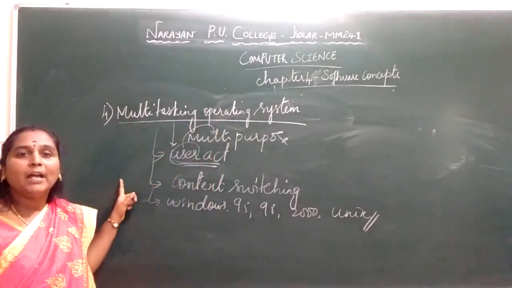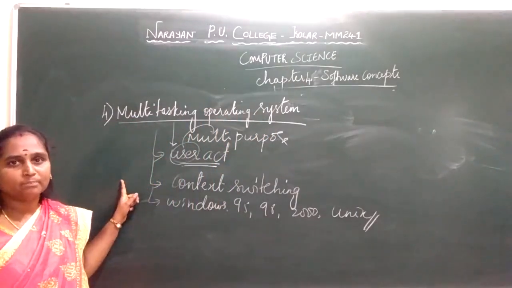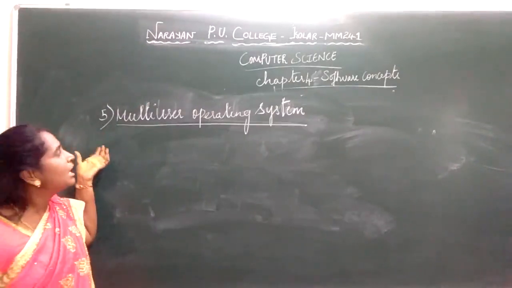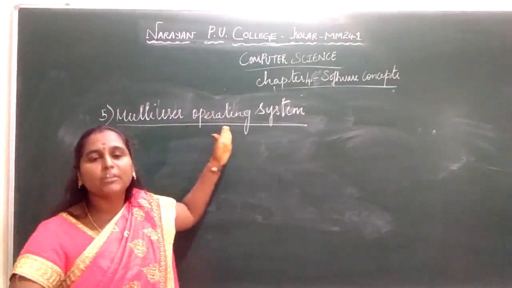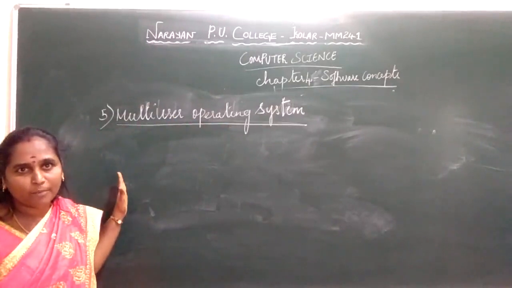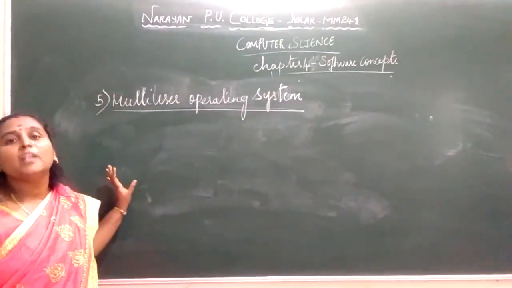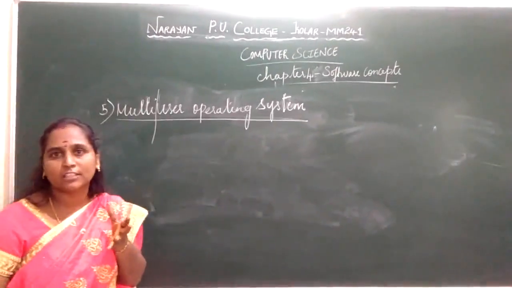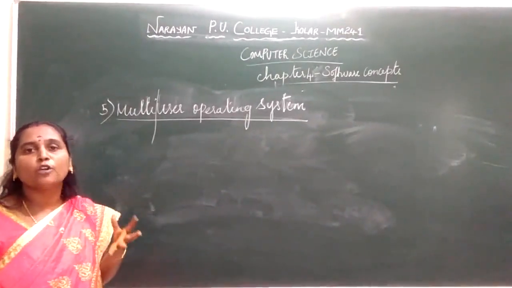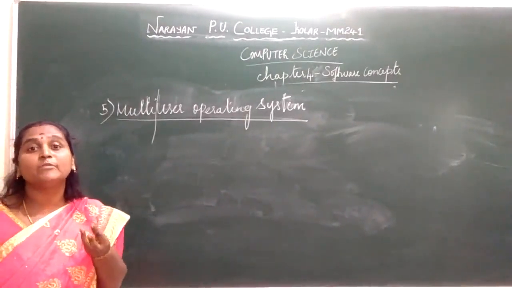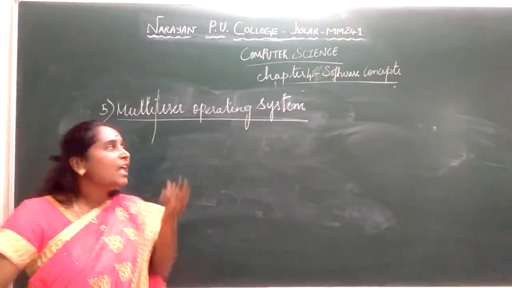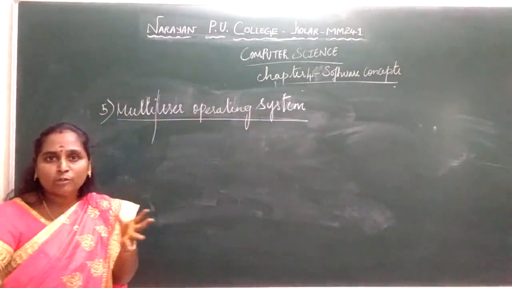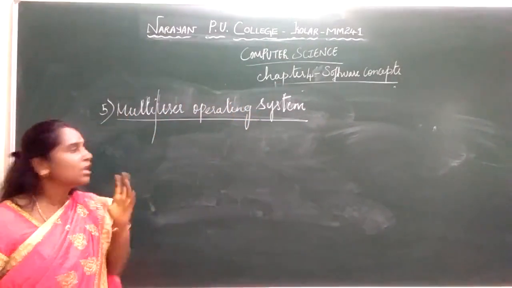Next we see the multi-user operating system. So the fifth type of operating system is the multi-user operating system. This also comes under the multi-programming operating system. Here multiple users, as the name itself says, many users share the same resources of the operating system. That is nothing but a multi-user operating system.